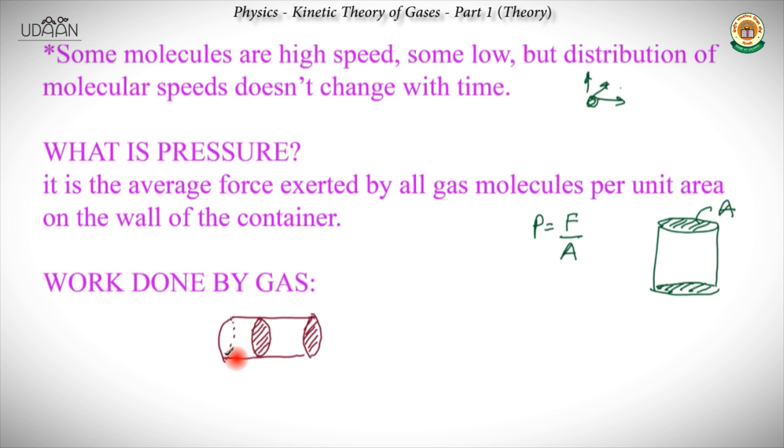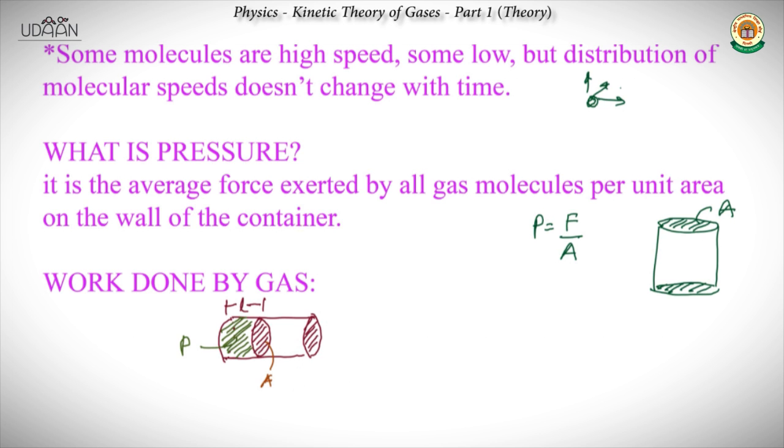The distance of the piston from the bottom is L. Now the pressure inside would be P, and let's say it moves a particular distance dl. Here there's a lot of gas which you fill, and the pressure of the gas is P. We assume the area of the piston to be A.